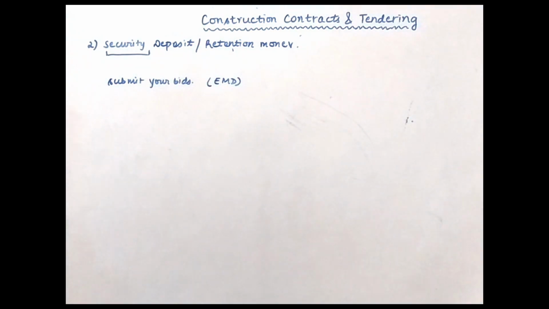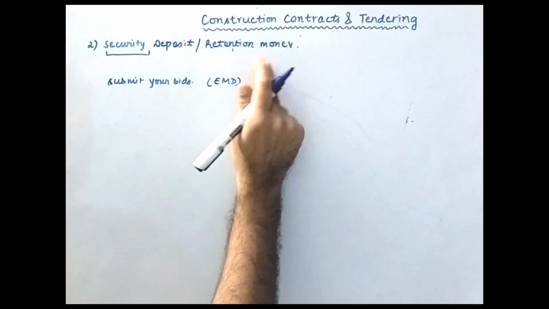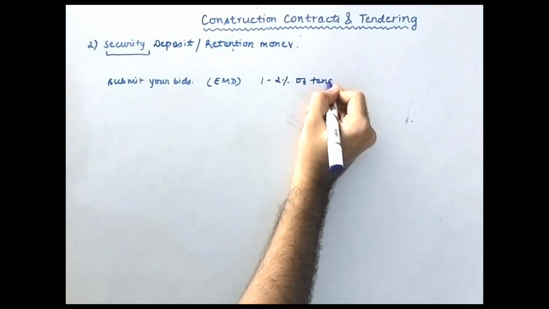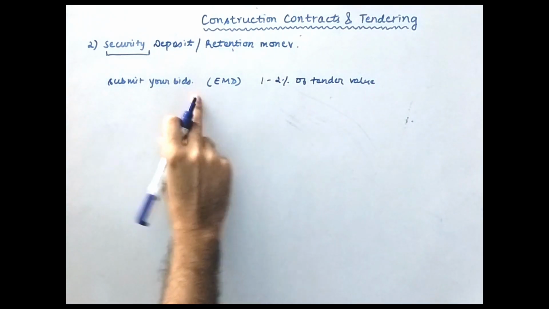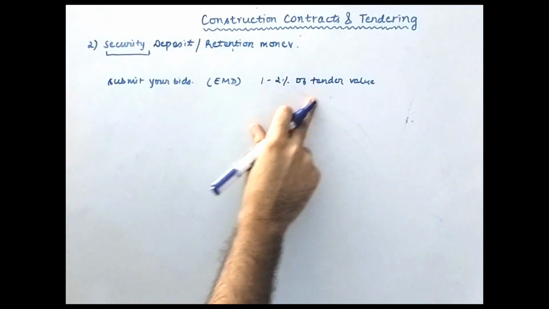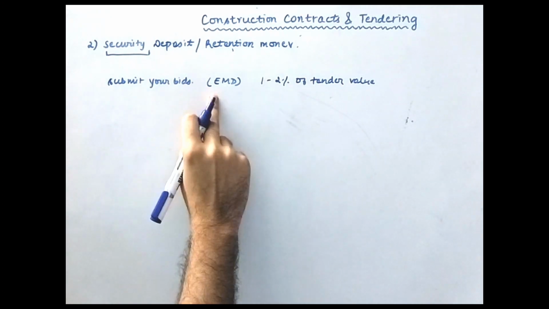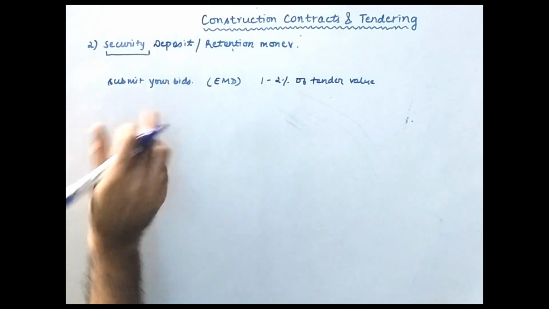EMD is nothing but your earnest money deposit, which is maybe 1 to 2% of the tender value. So to all the contractors who did not win the contract, the client will refund this EMD value. But for you, the one who won the contract, this EMD value will be used as the security deposit.